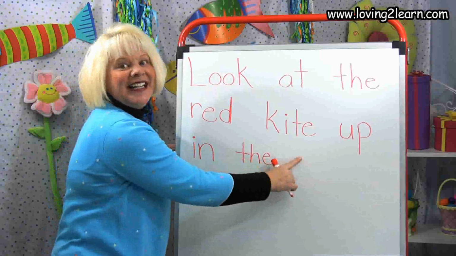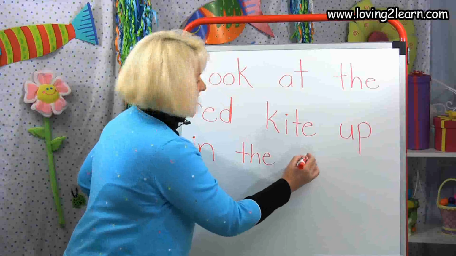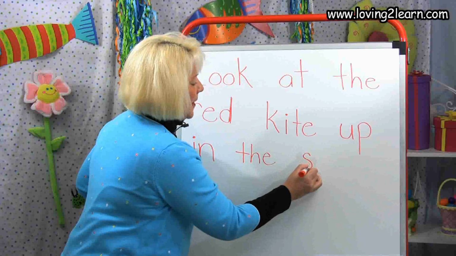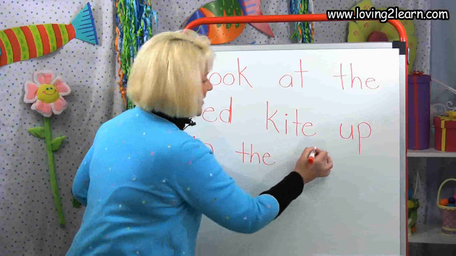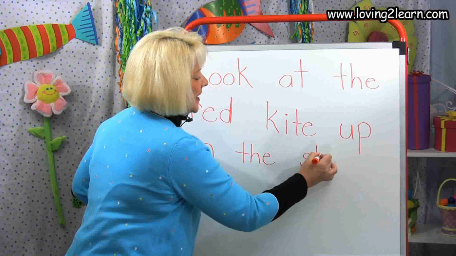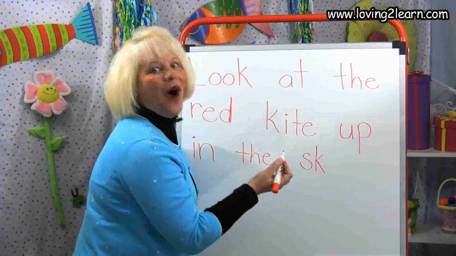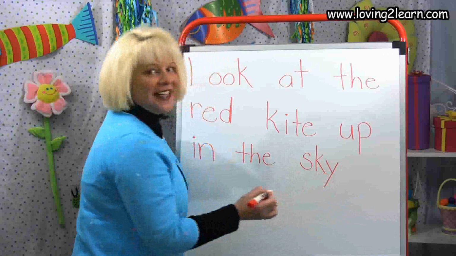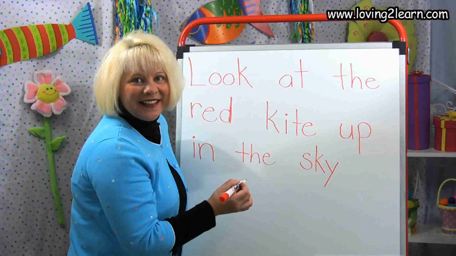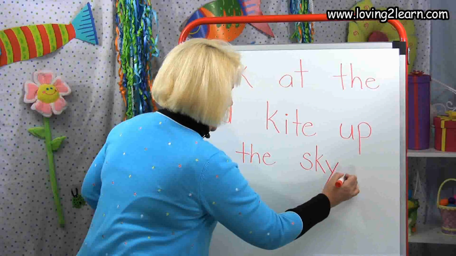In the sky. Sky. There's that S. Snake around the top and around the bottom. There's that K. Excellent. Straight line down, slanted line in, slanted line down, and then a Y. Slanted line down, slanted line in. What goes at the end of our sentence? A period. Good, we'll put that period right there.